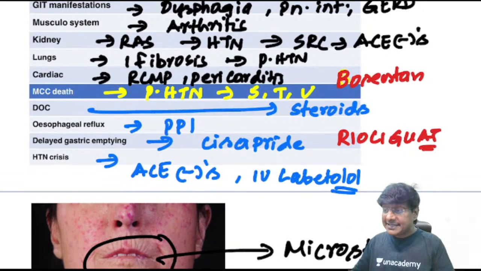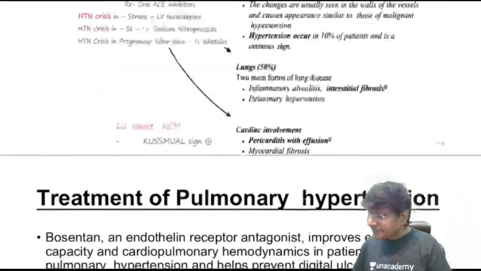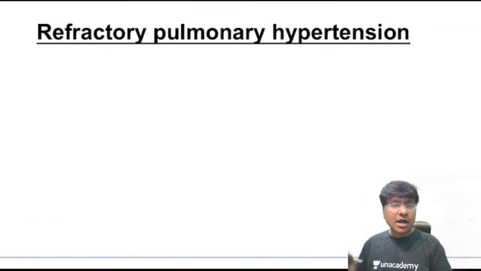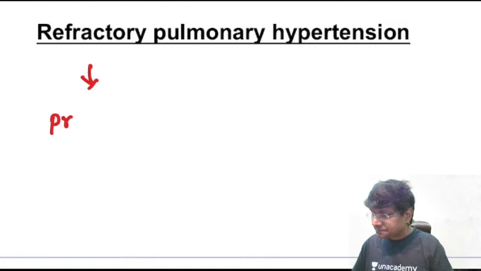Okay, but there are some refractory conditions. In spite of giving an endothelin receptor antagonist like bosentan, or phosphodiesterase inhibitors like sildenafil, tadalafil or vardenafil, or even the new drug riociguat, there can be refractory hypertension. Then how will you treat this refractory hypertension? You have to treat with prostacyclin analogs.